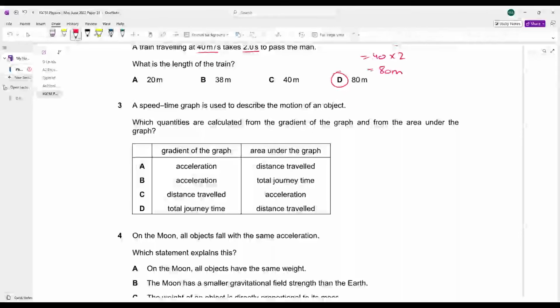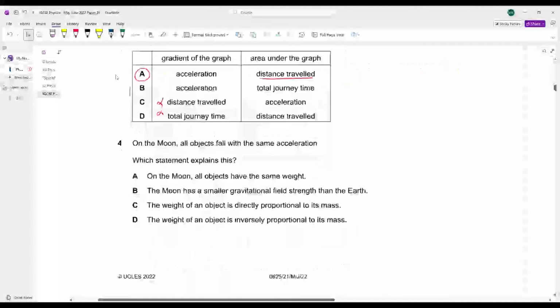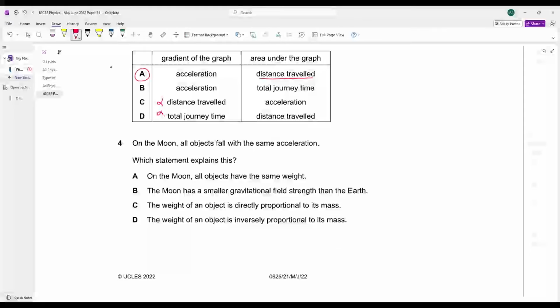A speed time graph is used to describe the motion of an object. Which quantities are calculated from the gradient of the graph and from the area under the graph? Always remember, the gradient of a speed time graph represents acceleration, so C and D get canceled out, and the area under the speed time graph represents the distance travelled. A is your answer. Simple. Let's move ahead.